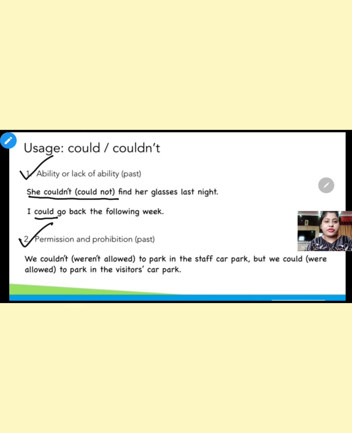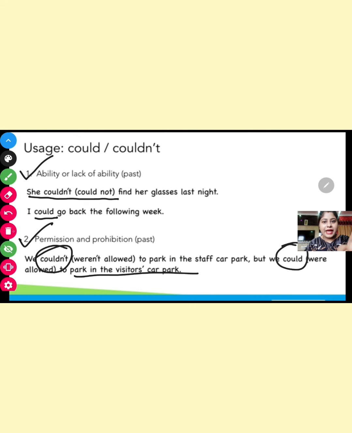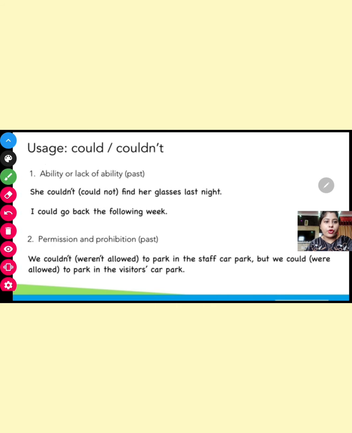Next, permission and prohibition, again in the past. We could not, weren't allowed to, park in the staff car park, but we could park in the visitors' car park. So, same thing for can, can't, could, couldn't. Only could is used in past form and can is used in present or future form.